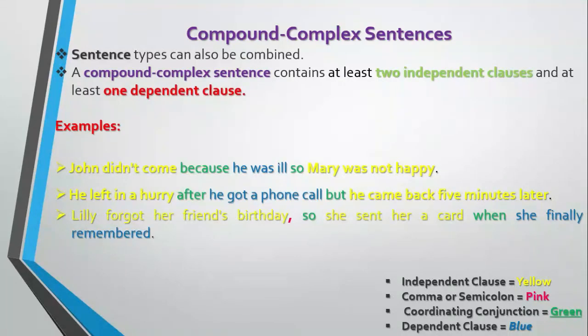And finally there is a dependent clause, that is she finally remembered. So in this structure we have two independent clauses and one dependent clause, which makes, along with comma and two coordinating conjunctions, a compound complex sentence.